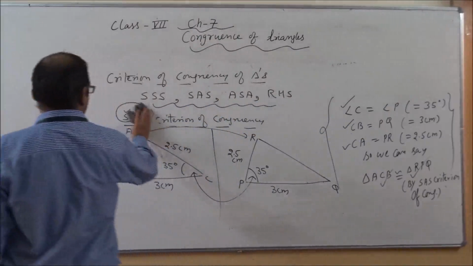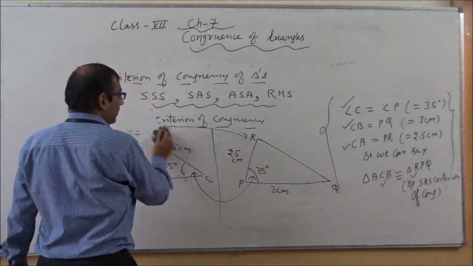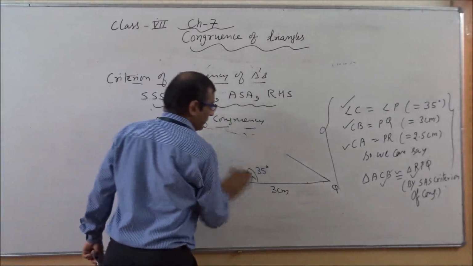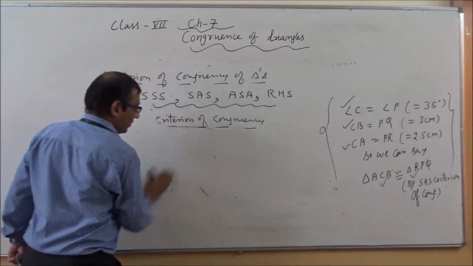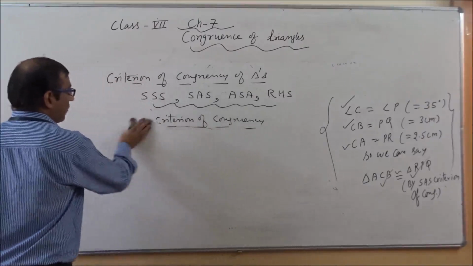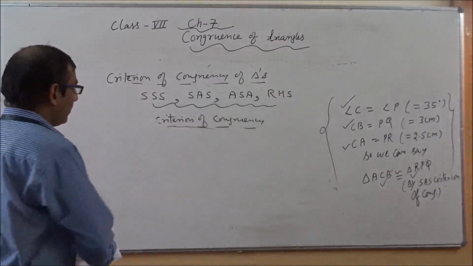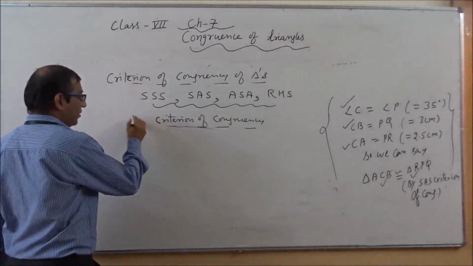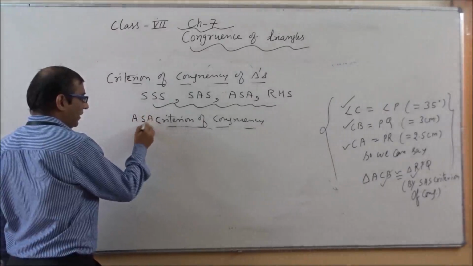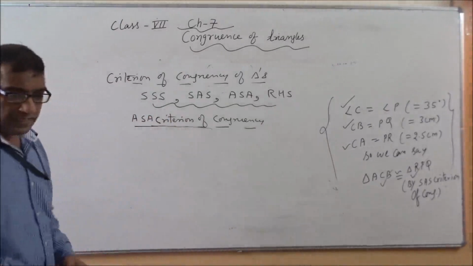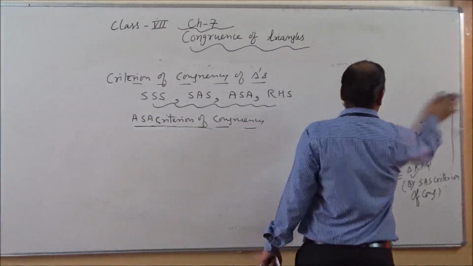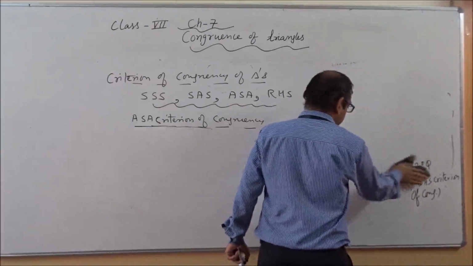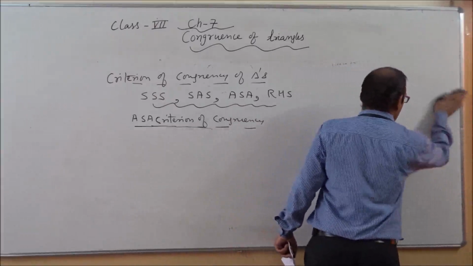Now I am continuing with the next criterion, and the next criterion is related with ASA. It means this time we are taking two angles and one side. So again I will explain this type of congruency with the help of diagrams. Then we will show yes, the triangles are congruent.